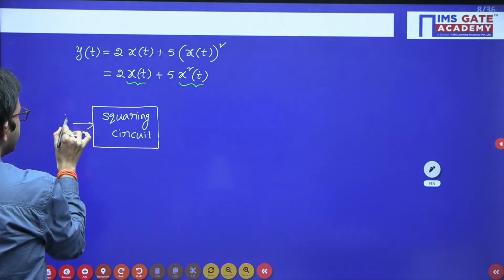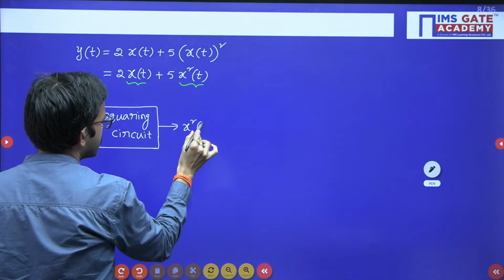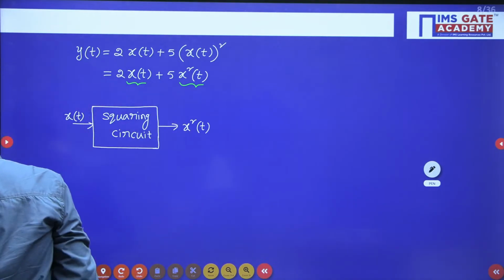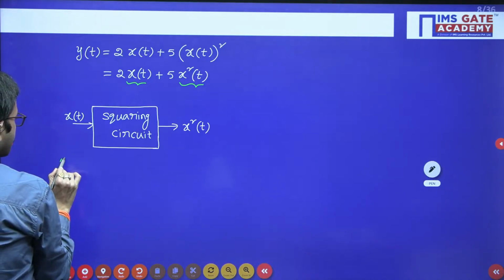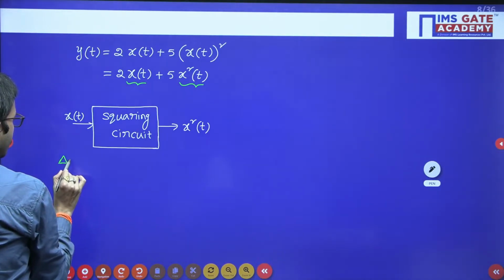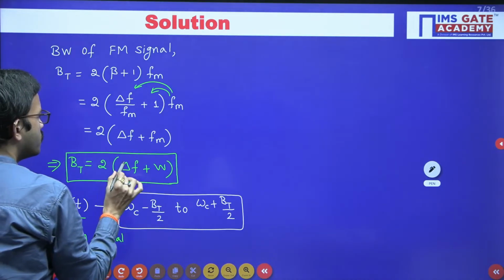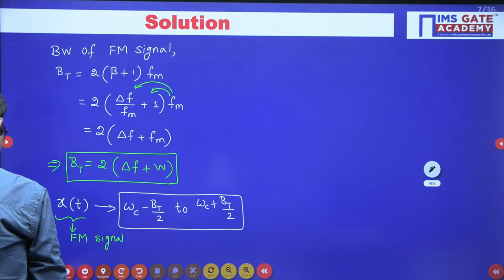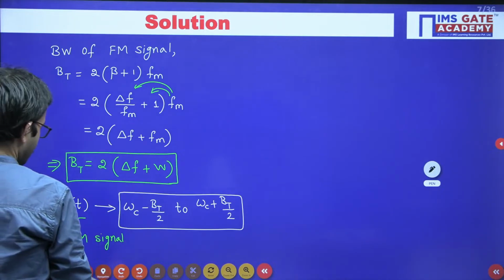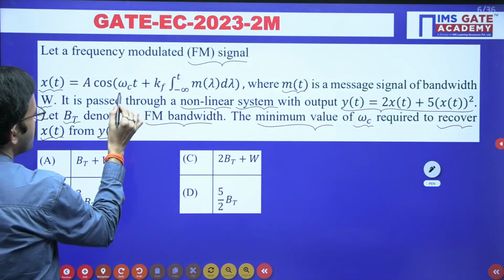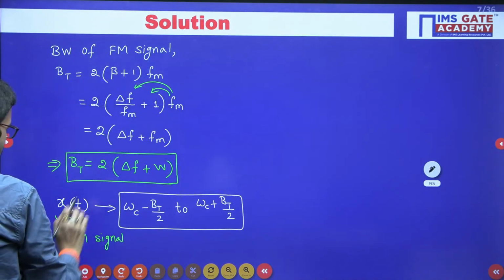Here x of t is the input and x square of t is the output. Regarding x of t, that is nothing but the FM signal. In this equation, if you observe, omega c is there and then the frequency deviation delta f.